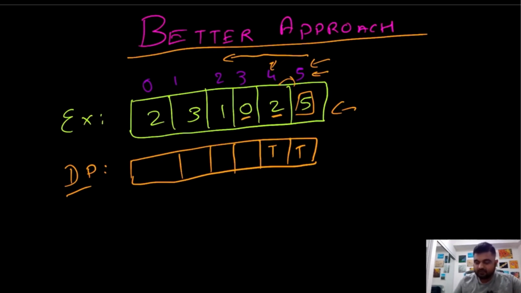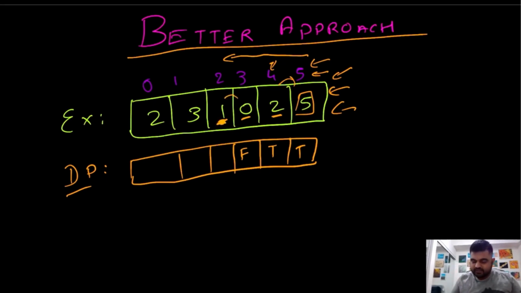From the 0th position, can we reach the fifth position? No, because we can't make any jumps. So we'll fill this as false. Okay, now from this one, can we end up at this fifth position? Now the interesting part comes. We are going to check that this has the possibility of only doing one jump, right?